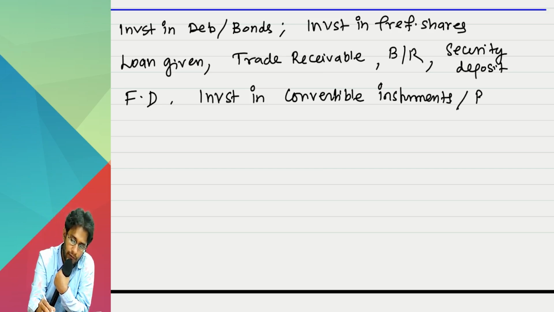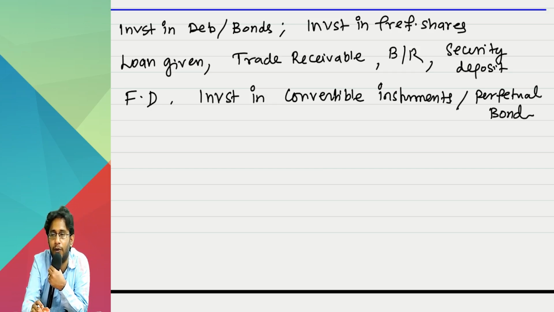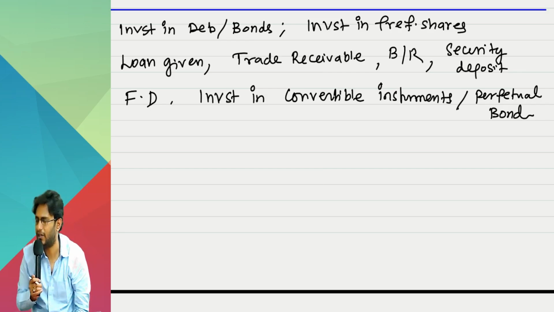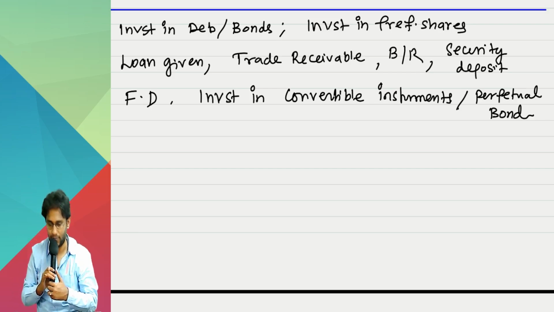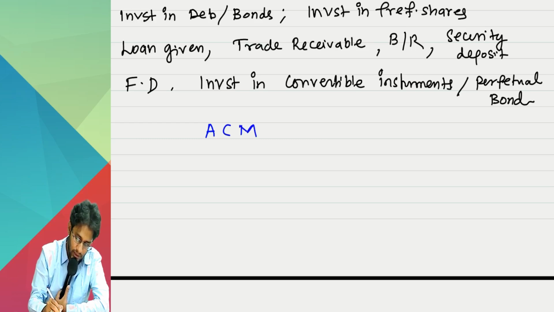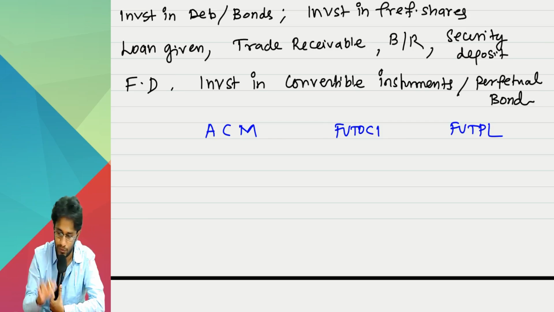Or even perpetual bonds. What's the meaning of perpetual bond? Lifelong it keeps on paying you coupon but never will be redeemed in lifetime, nor will it be converted. Only coupons you will get, interest every year. You add 10 more items also, there is a common discussion for that. Let it be any financial asset, the discussion is, 3 methods are possible, sir. ACM, FETOCI, FETPL. Now when to apply which method is the discussion.